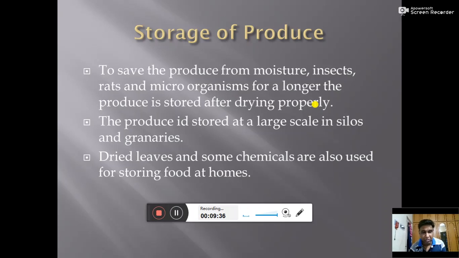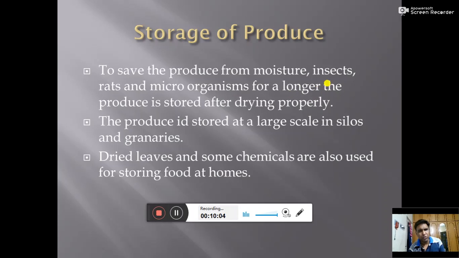And how can we reduce the moisture content? By drying it in the sunlight. So the farmers have to dry the crop, dry the seeds in the sunlight properly so that it can be stored and the microorganisms cannot harm the crop. The fungus cannot attack the crop. So it is very much important that before storing the crop we have to dry it.